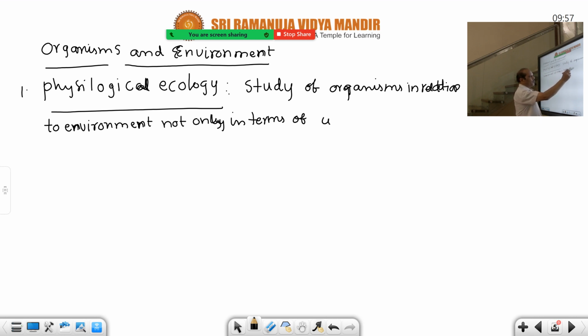If you add reproduction, then it becomes physiological ecology. So that's why it is in terms of survival, but also reproduction.